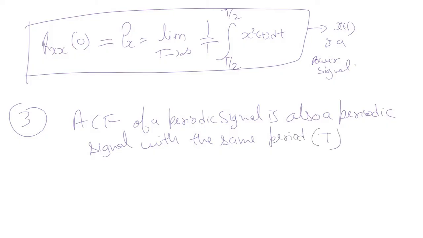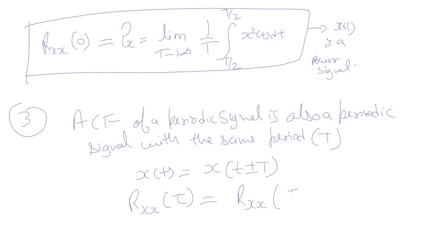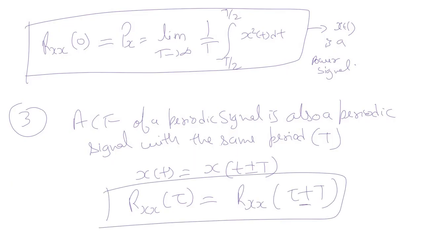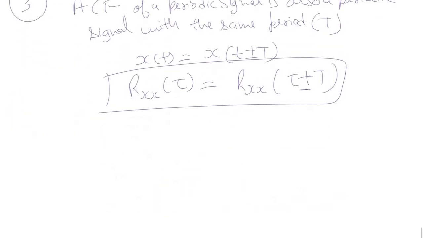That means the ACF of a periodic signal is also periodic with the same period, let's say T, which means if there is a periodic signal, that is x(t) is equal to x(t plus minus T), then its autocorrelation function will also be a periodic signal. This is the third property.